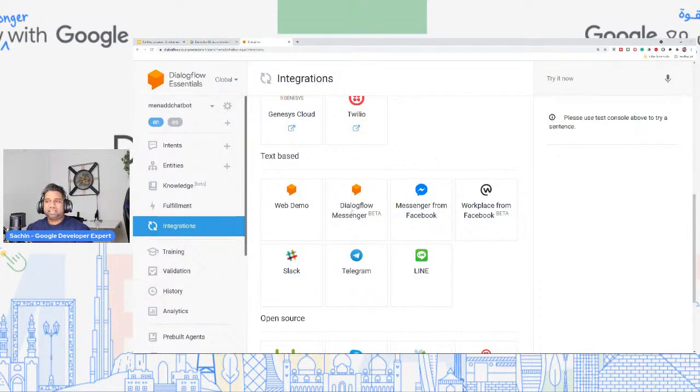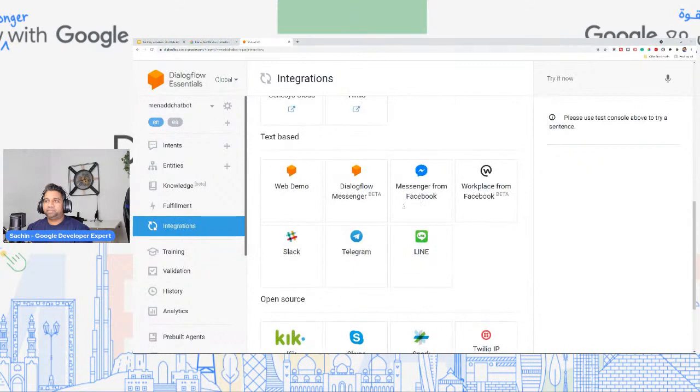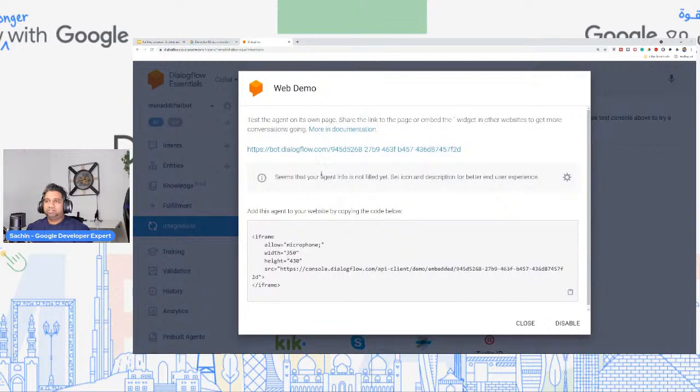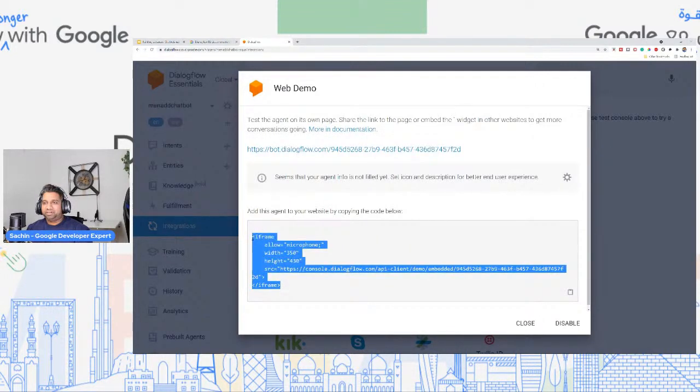So let's actually look at some of these examples, right? Click on web demo and enable this. So let's assume that you've already built your entire chatbot, right? And after building the entire chatbot, you come here, and all you have to do is enable the web demo, copy this, paste it into your website, and you're good to go.